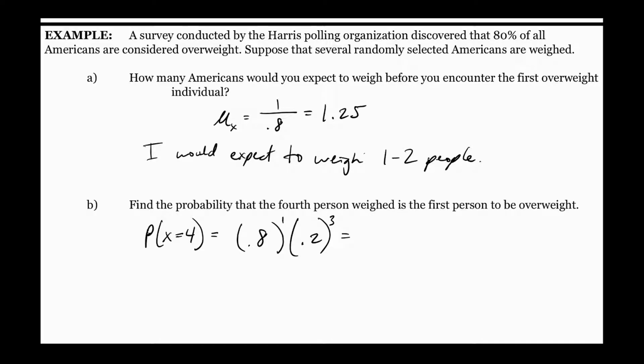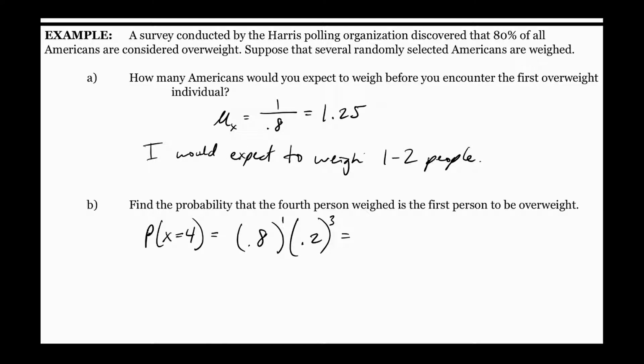We didn't finish this problem, but we kind of started it, about overweight. 80% of all Americans, it says, by a Harris poll, say they're overweight. So what would I expect? If I had the name of every single American in a big hat, and I picked the first one, picked the second one, what would the probability be? Or how long would I expect to keep picking until I reach someone who was considered overweight? About one or two, the first person or second person. I would expect, oh, this person's overweight.